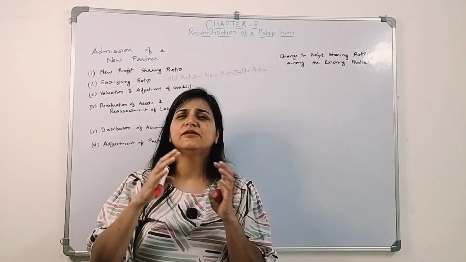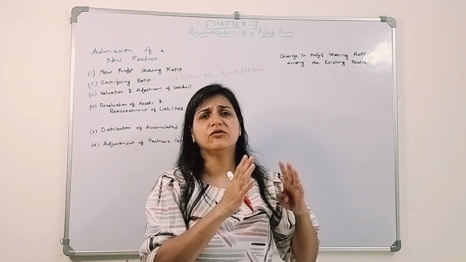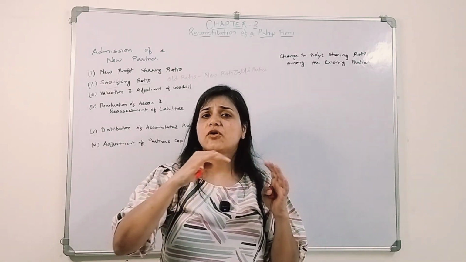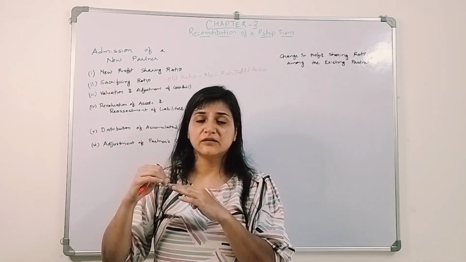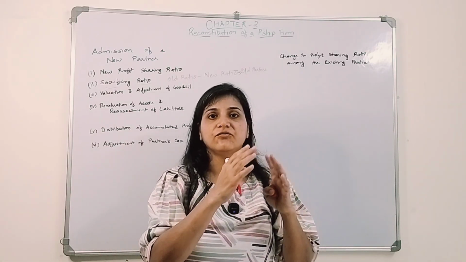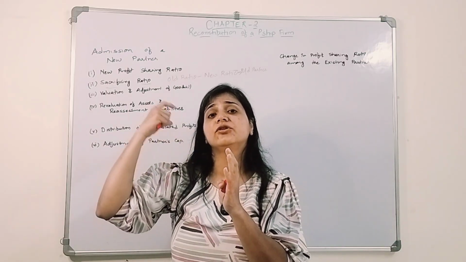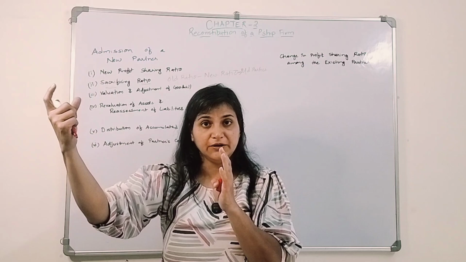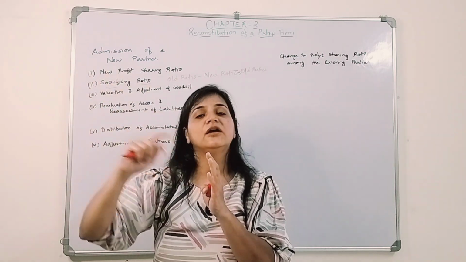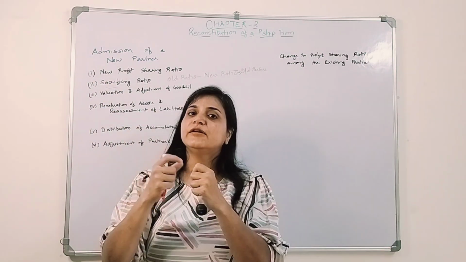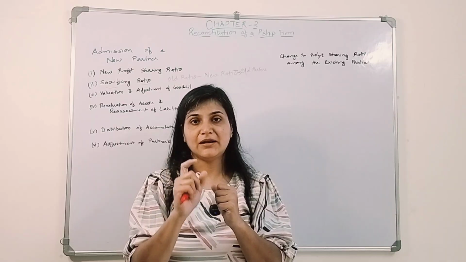In the average profit method, we will calculate the average profit of the past years, like how much profit the firm has been earning for the past 4 or 5 years, and we find out the average, and how much they are going to receive in the future period, for how many years. So we will multiply with that, and we will get the goodwill amount. That is the simple average method.